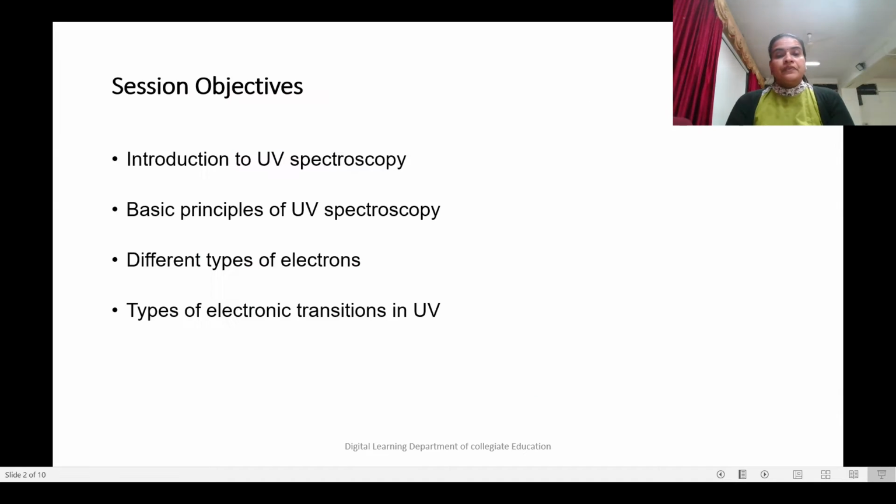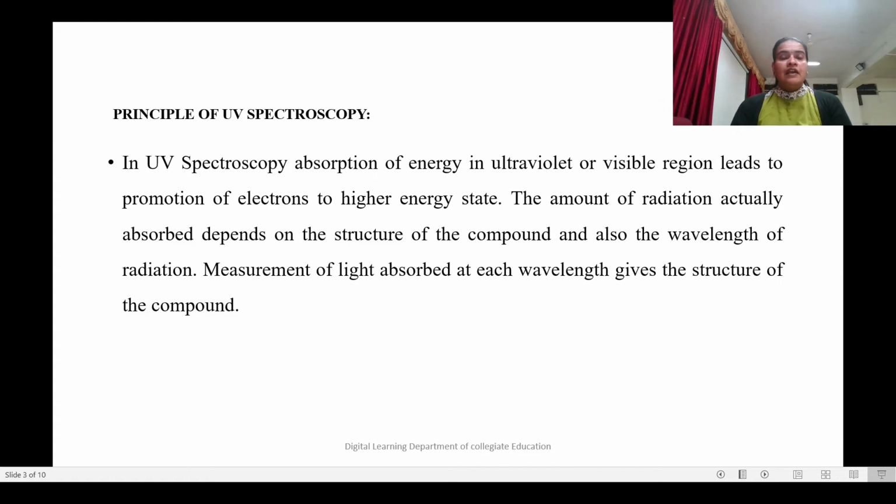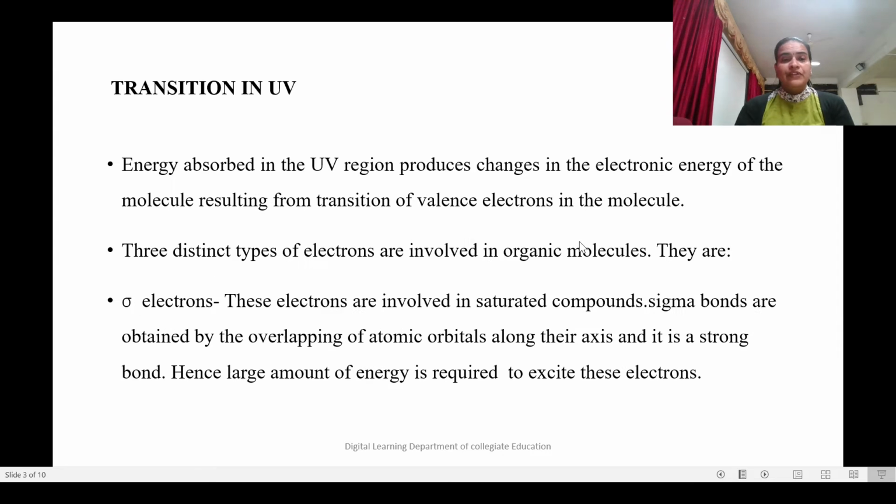Hello students, in this session you will see the Introduction to UV Spectroscopy, the Basic Principles of UV Spectroscopy, and different types of electrons and electronic transitions. In UV spectroscopy, when an organic molecule interacts with UV radiation, electronic transition takes place. The amount of radiation actually absorbed depends on the structure of the compound and also the wavelength of radiation.